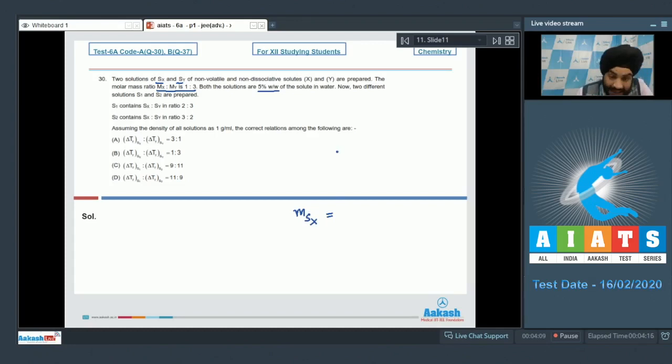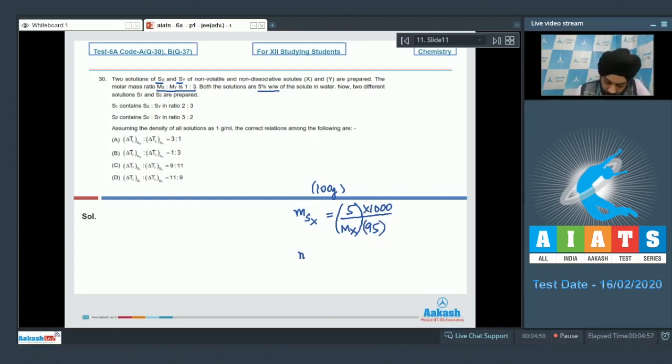So if I assume that there is a total of 100 grams of solution, there will be 5 grams of the solute X divided by its molar mass. This will give me the number of moles of the solute X. Now these moles have to be divided by the weight of solvent present in kilograms. So we had 100 gram solution. If 5 gram was solute, then 95 gram will be the solvent, and this has to be multiplied by a factor of 1000 to convert this into kgs. So this is the molality of Sx.